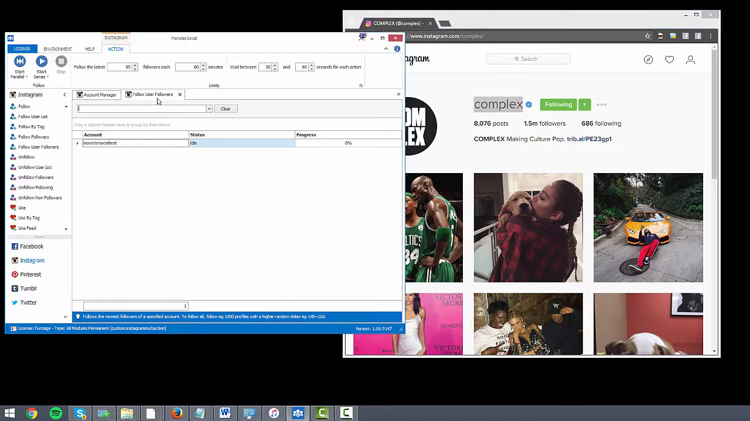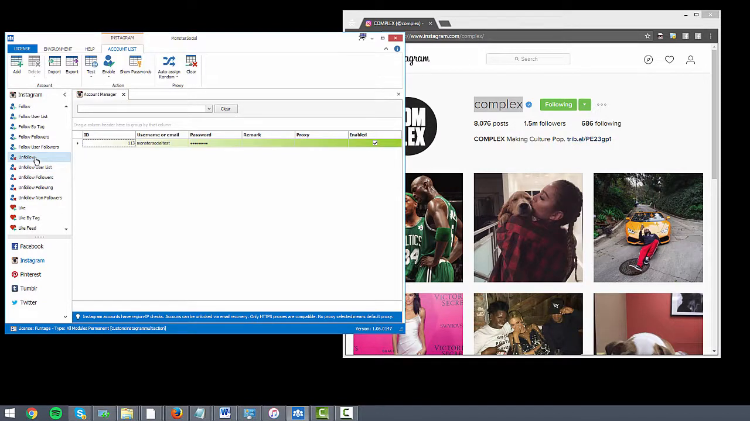So follow user followers. This is one of my favorite, if not my favorite feature in this. I would not sleep on this. Make sure you use it to its potential. Okay, so moving on, let's have a look. So we've got unfollow, unfollow user list, unfollow followers, unfollow following, and unfollow non-followers. So pretty much the same as follow, except in reverse order.